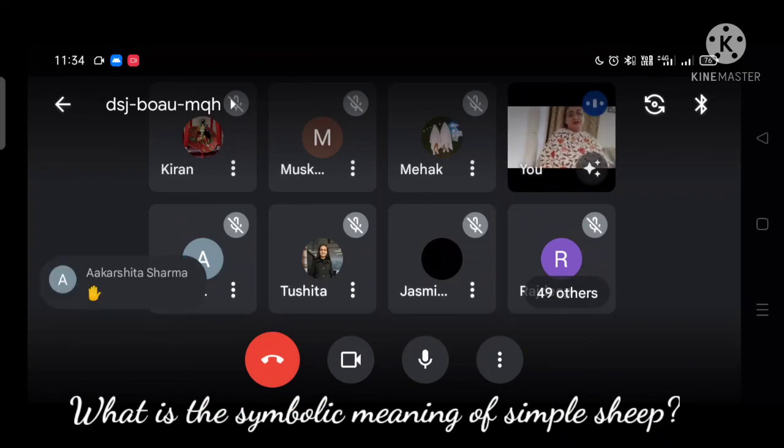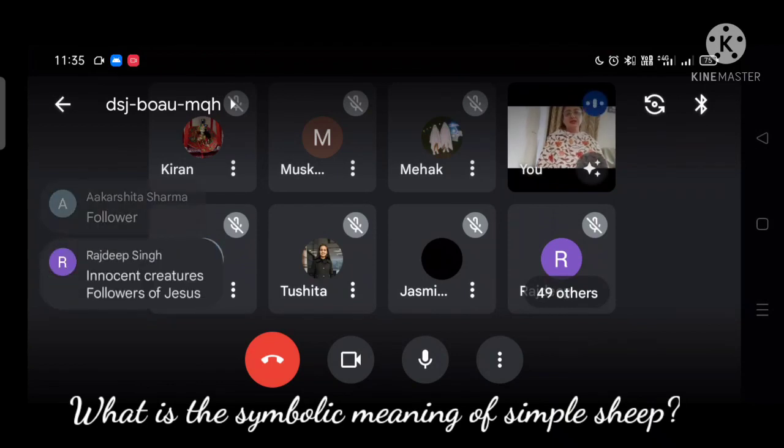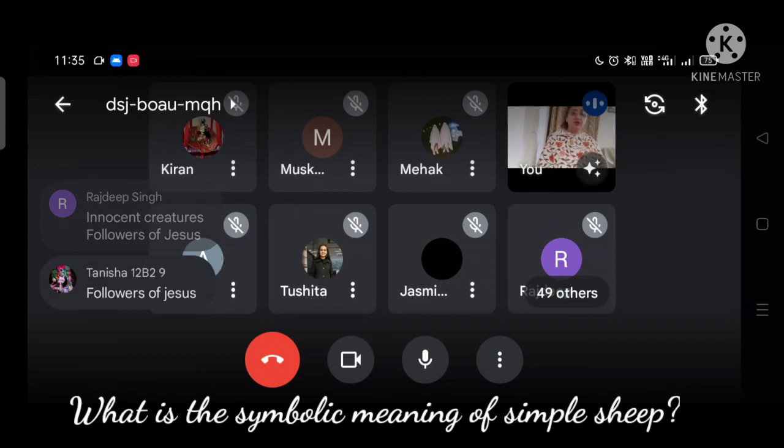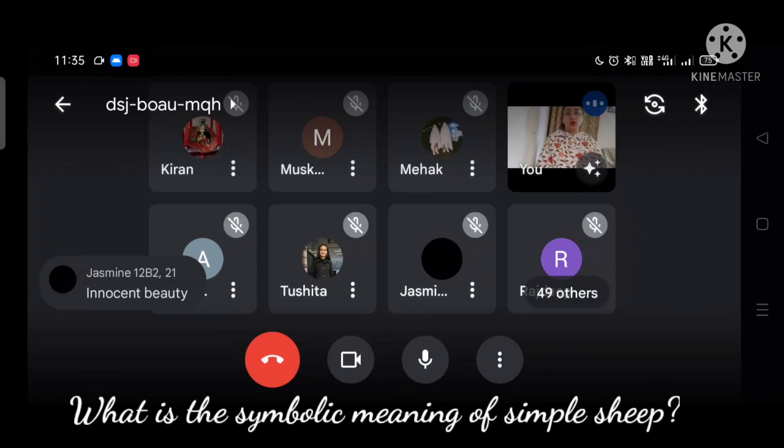What is the symbolic meaning of simple sheep? What is the symbolic reference of simple sheep? Yes, I had explained it in detail the other day. I'd also make you write. Yes, it refers to Jesus, followers of Jesus. Yes, so they represent innocence, and he talks specifically about innocent creatures, followers of Jesus, and as symbols of common people also, the human beings who have faith in God. Okay, so this is all about this poem.